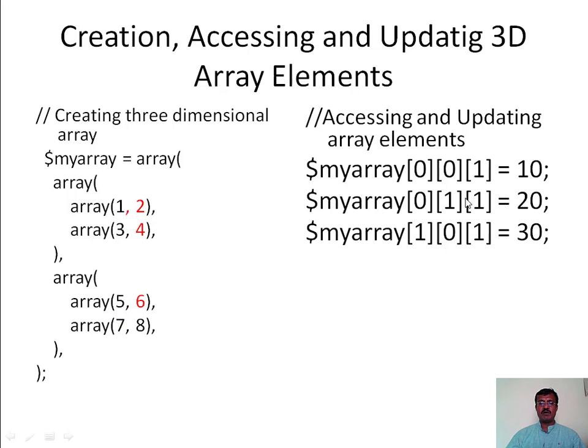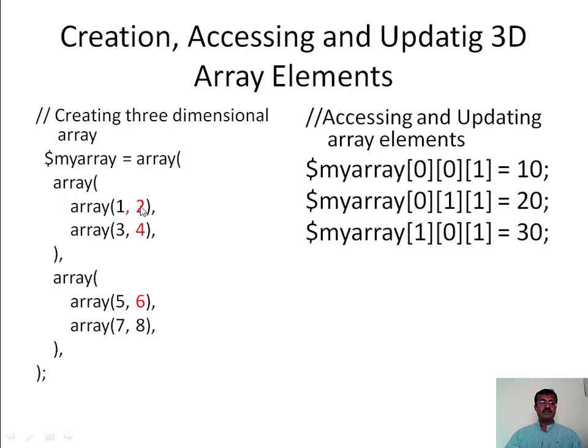Now I will explain how to access the values of this particular 3-dimensional array. To access any particular element in this 3-dimensional array, we need to use 3 dimensions. I mean the first dimension is for your sub array, the second dimension is for your sub array, and the third dimension is for the element in that sub array. Now in order to access this particular value, that value 2 is there in your sub array, and sub array, and in the sub array it occupies the second column.